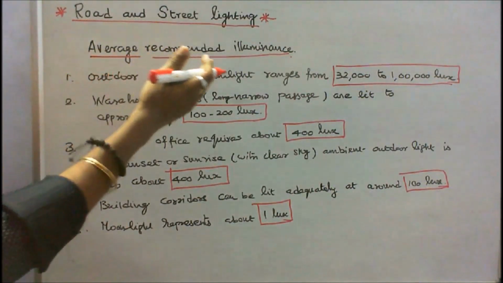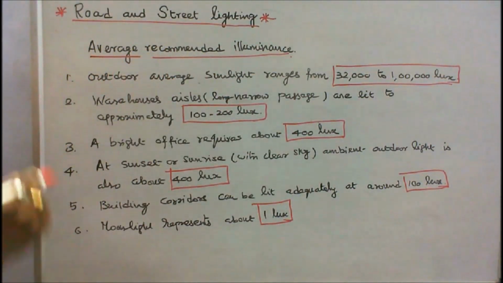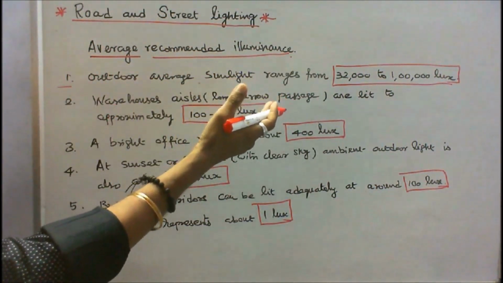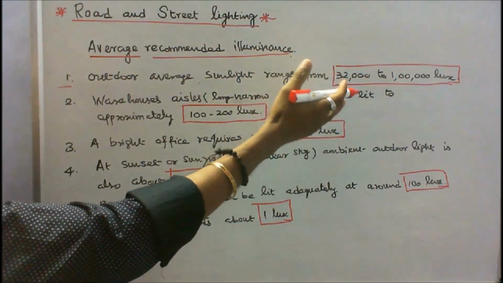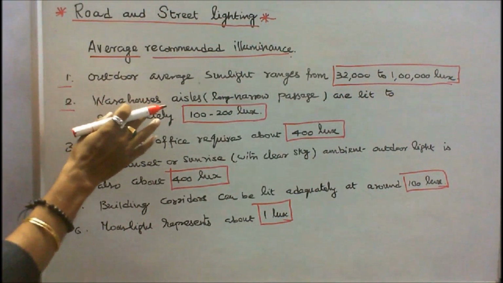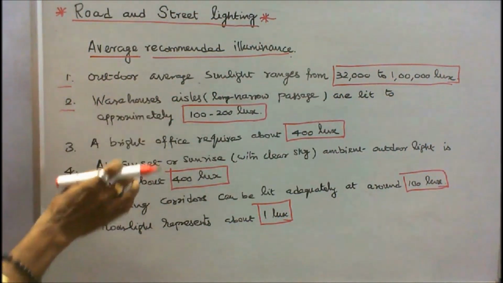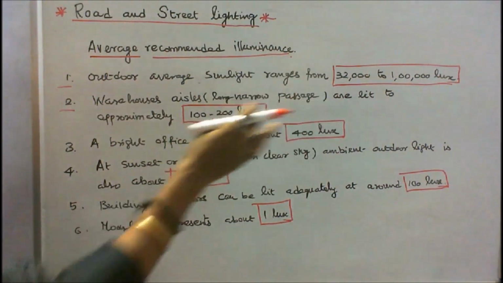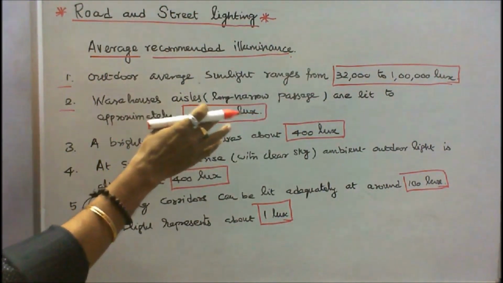Average recommended luminance. Number 1, outdoor average sunlight ranges from 32,000 to 1 lakh lux. Number 2, warehouse aisles, aisles meaning long narrow passages, are lit to approximately 100 to 200 lux.